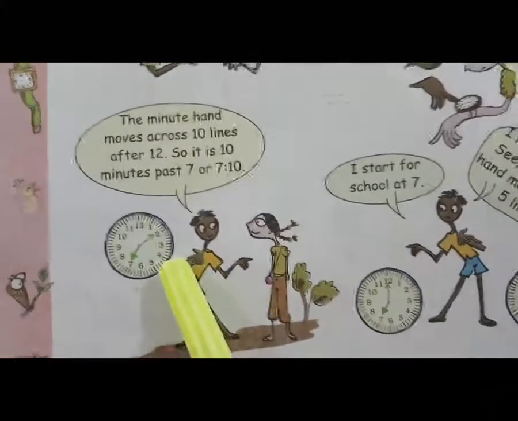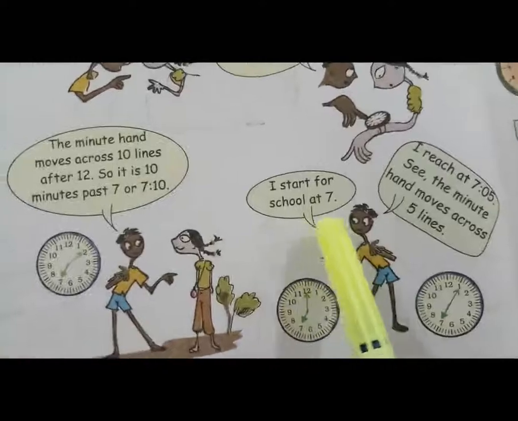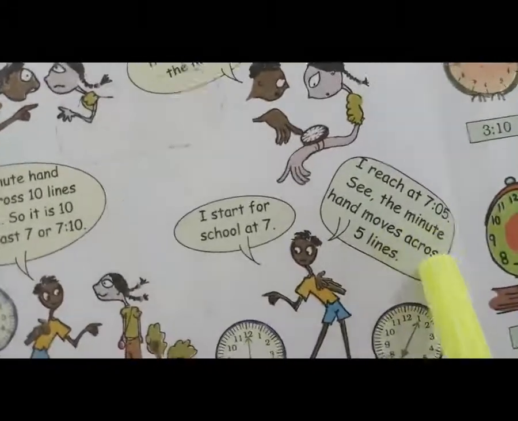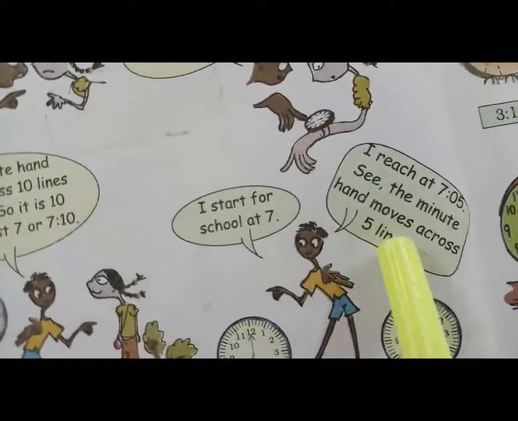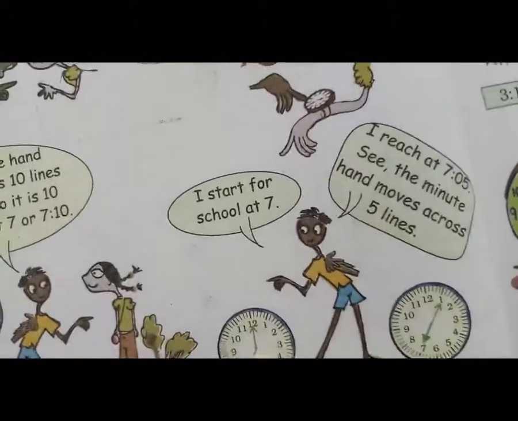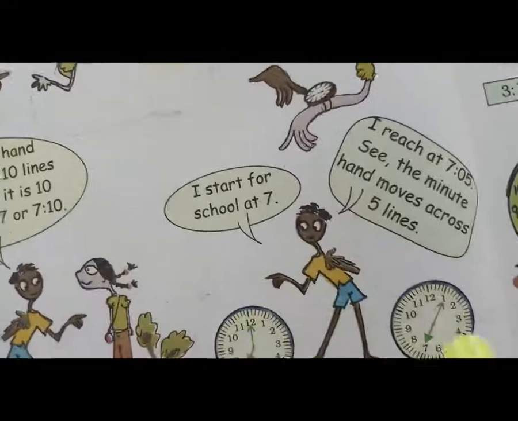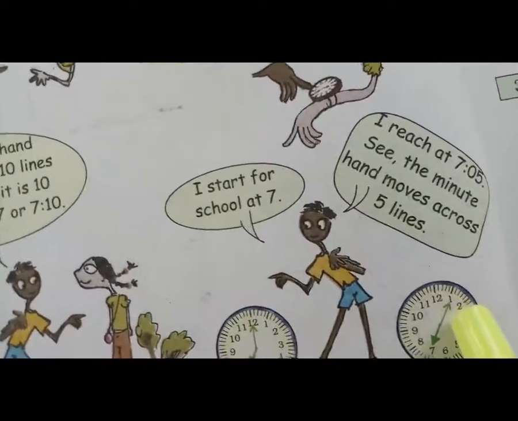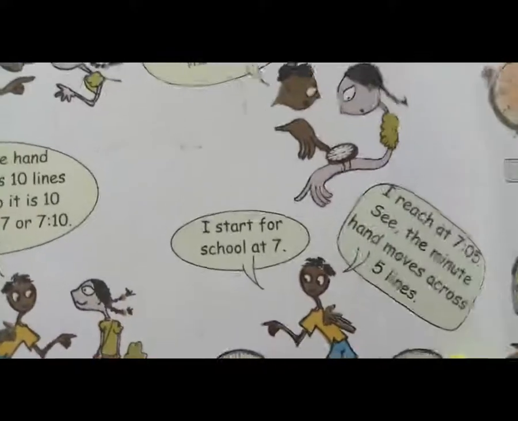We have to see in this clock. I start for school at 7. I reach at 7:05. See, the minute hand moves across 5 lines. Here is 7 and 5 lines: 1, 2, 3, 4 and 5.